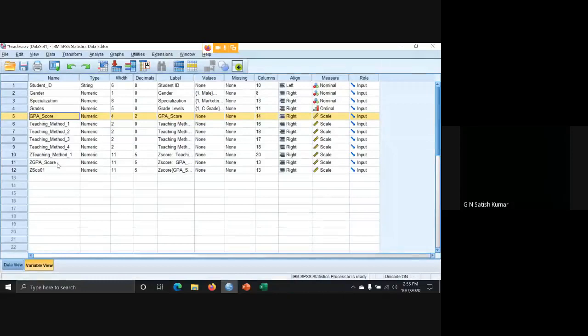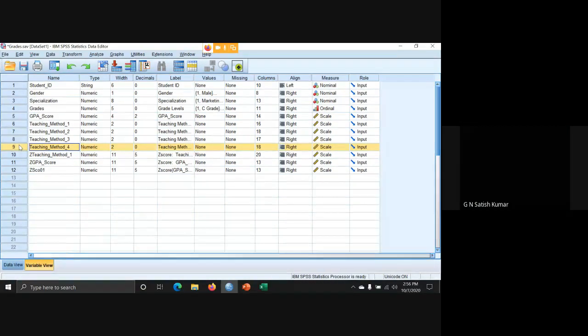For example, I want to compare teaching method 1, teaching method 2, and teaching method 3. I want to compare these 3 methods. Then I must use a repeated measures ANOVA. Is it fine? If you want to test between exactly 2 levels, teaching method 1 and teaching method 2, I must use the paired t-test. If I want to go with teaching methods 1, 2, 3, or more than 2, even 4, I must use the repeated measures ANOVA test, a parametric test.